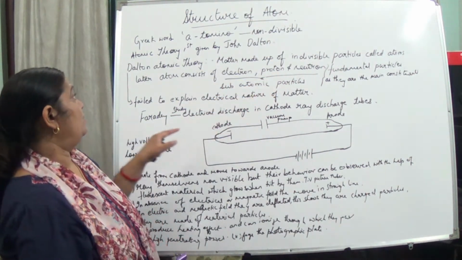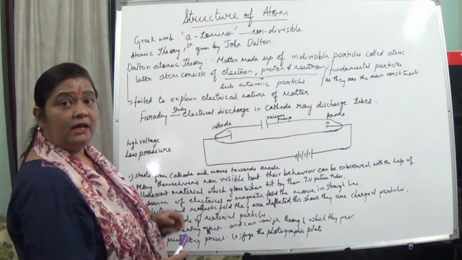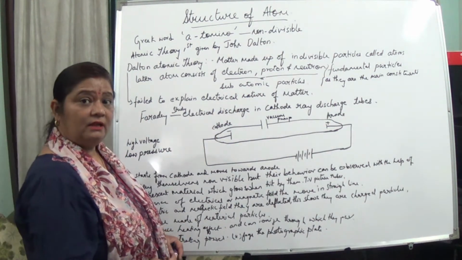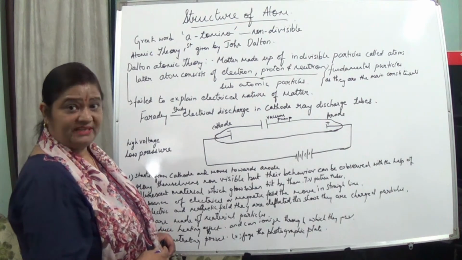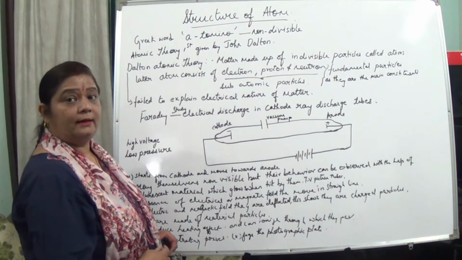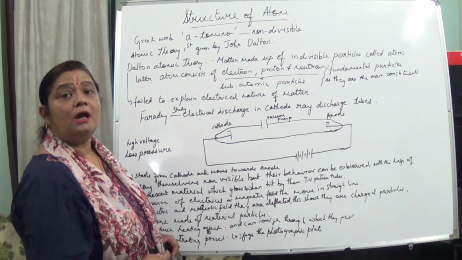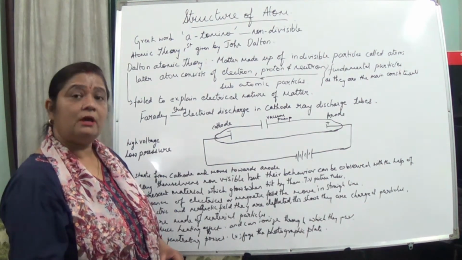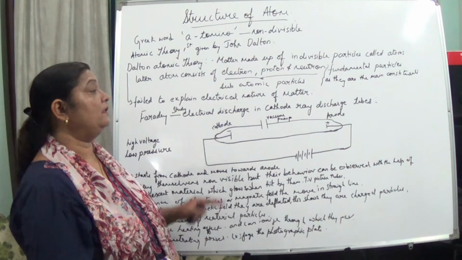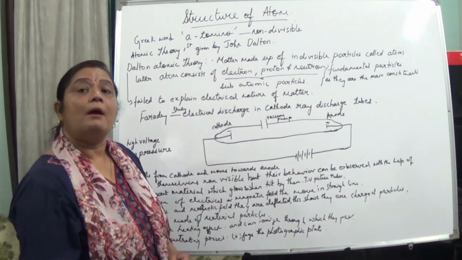Now, Dalton's atomic theory could explain all the laws of chemical combination, like the law of conservation of mass, the law of definite proportion, and the law of multiple proportion, but it failed to explain the electrical nature of matter.